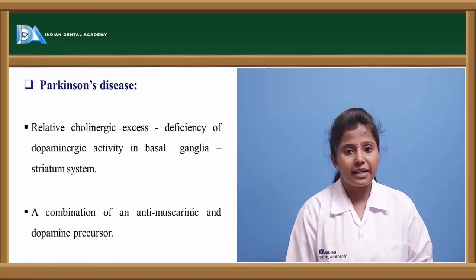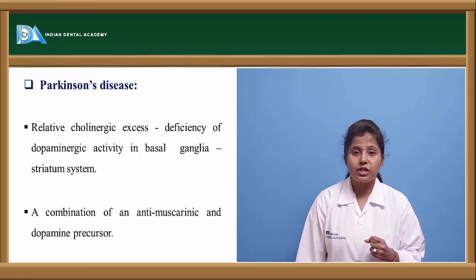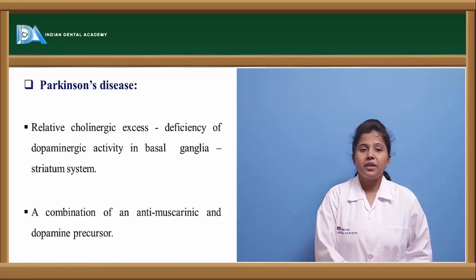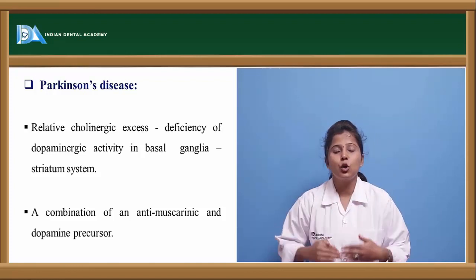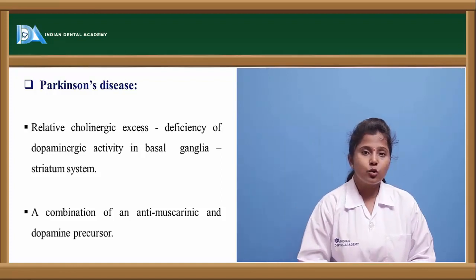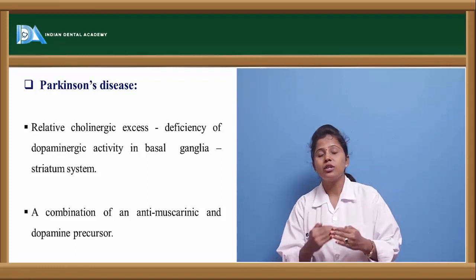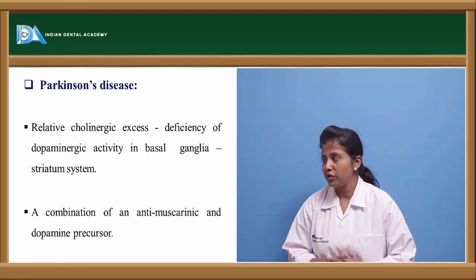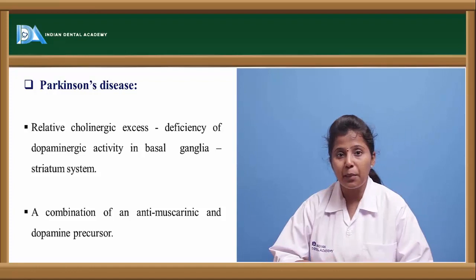Let us see the effects on Parkinson's disease. So what happens in Parkinson's disease? We saw a few of the antimuscarinic drugs which are used as anticholinergics for their anti-Parkinson's effect. In Parkinson's disease, there are reduced dopamine levels in the brain. If there is a relative cholinergic excess, that is, cholinergic stimulation in excessive amounts, it causes a deficiency of dopaminergic activity, thereby showing its effect in Parkinson's disease.